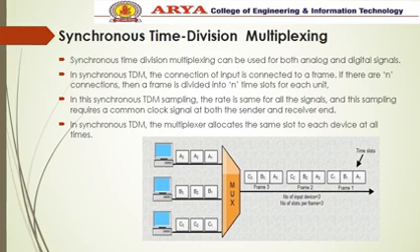First is synchronous time division multiplexing. This can be used for both analog and digital signals. In this, the input connections are connected to a frame, and if there are n connections, the total frame is n time slots, one for each unit. In synchronous TDM, the sampling rate is the same for all the signals, and this sampling requires a common clock signal at both the sender and the receiver. In synchronous TDM, the multiplexer allocates the same slot to each device at all times, whether there is data or not.